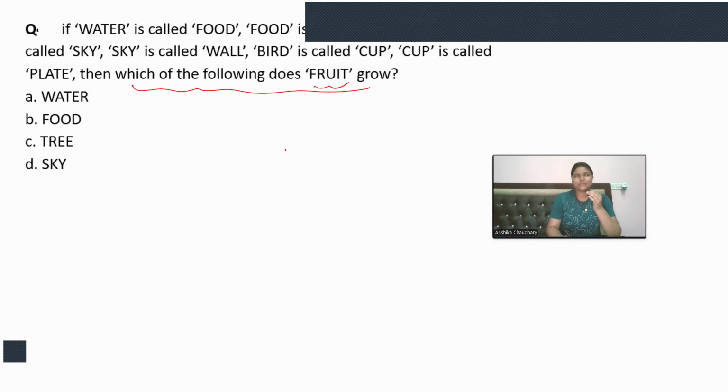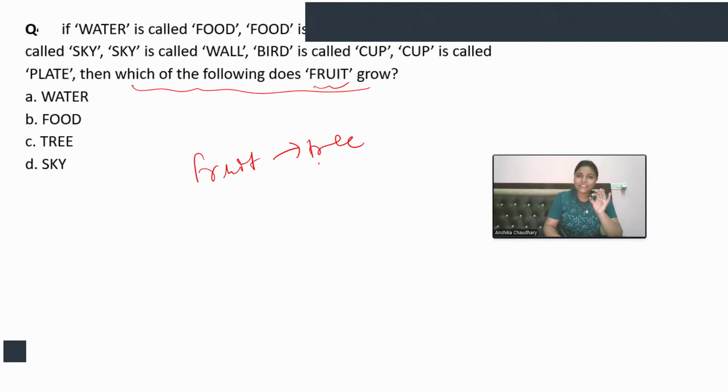We know that fruit grows on a tree, but we need to check the question, because maybe it is written that fruit is grown in soil or something like that. Our knowledge is necessary, but we need to look for the answer in the question also, right? So if I see water, food, tree, we know that fruit is grown on a tree, right?